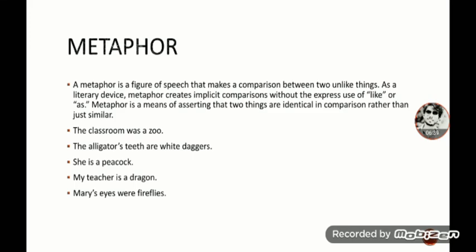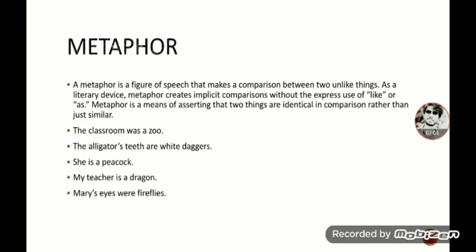In the first example, I used like, so it was a simile. But in the second example, the same statement is repeated after omitting like, so it becomes a metaphor.